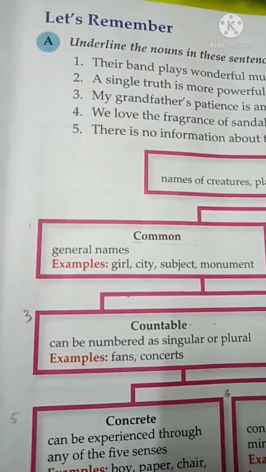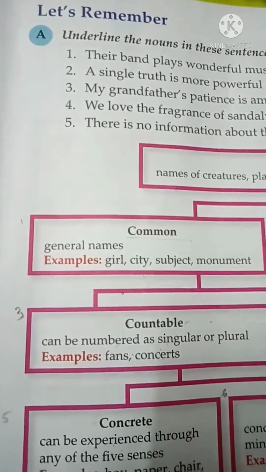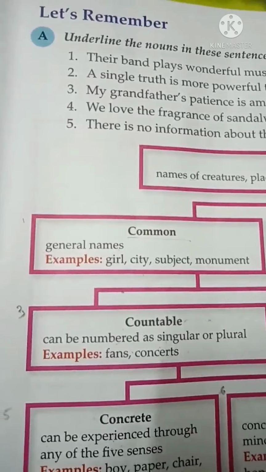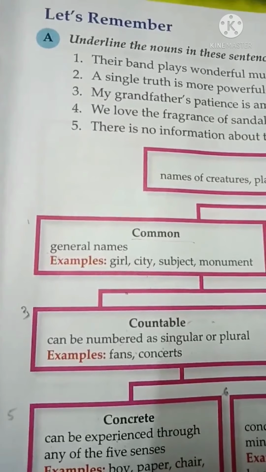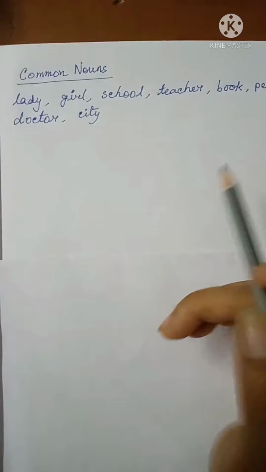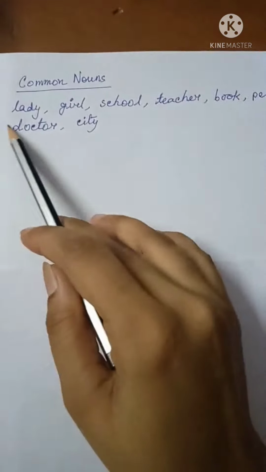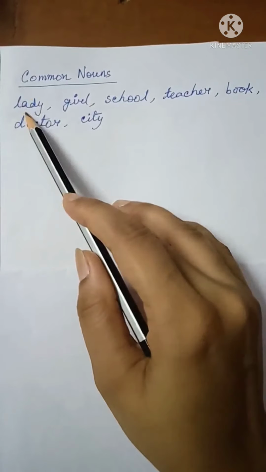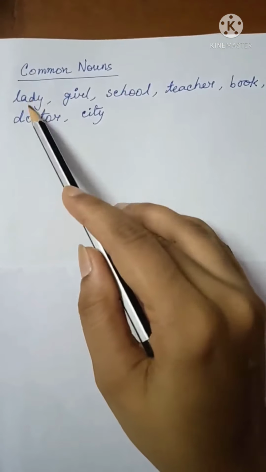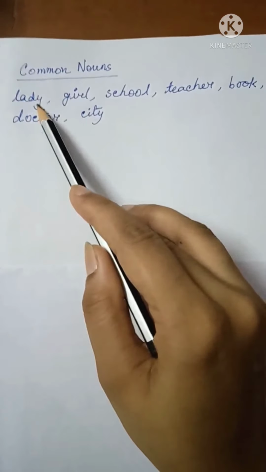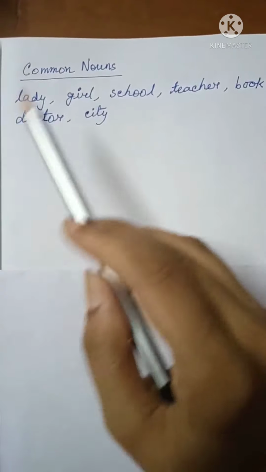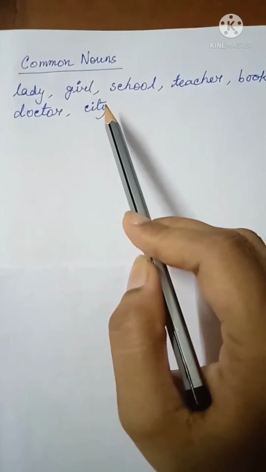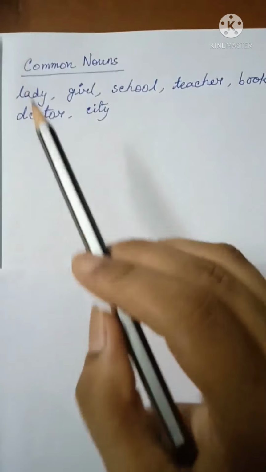Okay. I know students, the definition may sound difficult, but if we see some examples, then we can get a clear idea of common noun. So let's see some examples. Students, you can see here I have written some examples of common nouns. The first word is lady. You have heard this word many times. The word lady is a common name for a class of female. And from that class of female, we can call any of them lady.